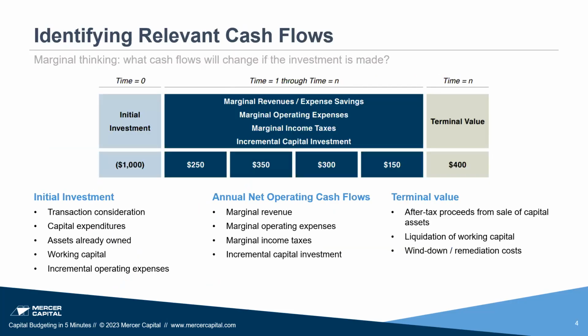Relevant cash flows are those that are capable of making a difference in the investment decision. Therefore, when identifying relevant cash flows, we need to learn to think at the margin. What cash flows will change if this investment is made? There are 3 broad groups of relevant cash flows to identify for any proposed capital project: the initial investment, the annual net operating cash flows over the life of the project, and the terminal value, if any, at the end of the project's life.